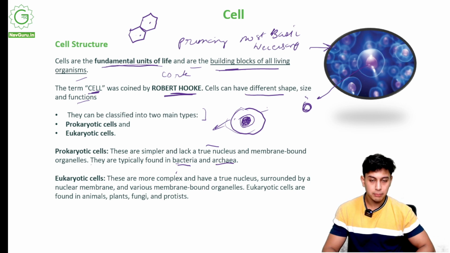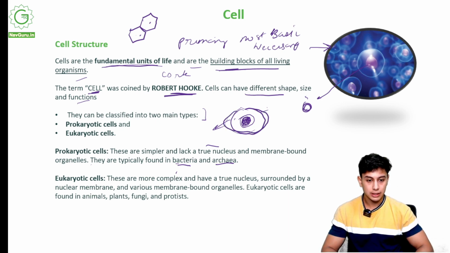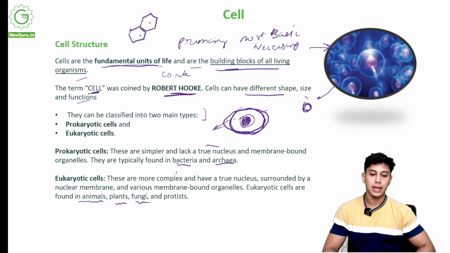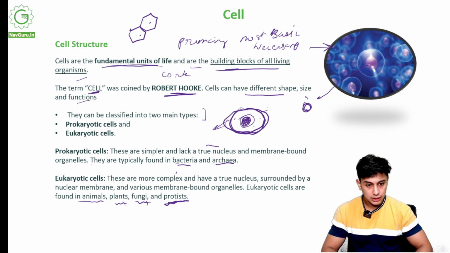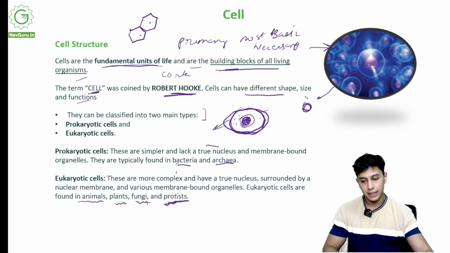These are membrane bound. What does membrane bound mean? Membrane bound means it has an outer lining. Like this is an outer lining. This is an outer lining. Eukaryotic cells are found in animals, plants, fungi and protists. So in animals, in plants and in fungus we find eukaryotic cells which have a true nucleus, a complex structure, and membrane bound organelles. All the things inside it, all the systems, are membrane bound, they have a lining, and we will get into the detail of this.